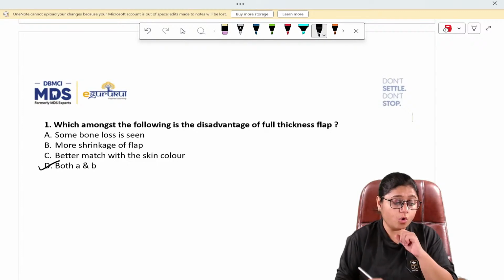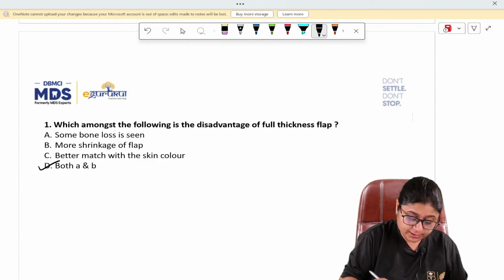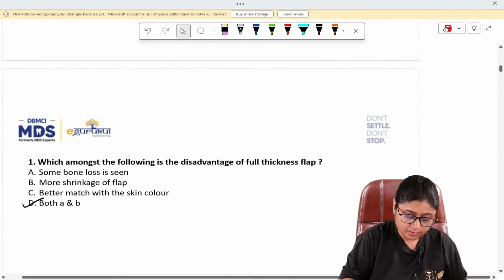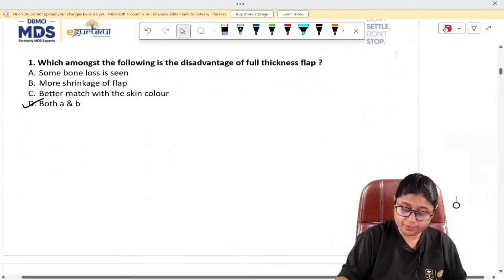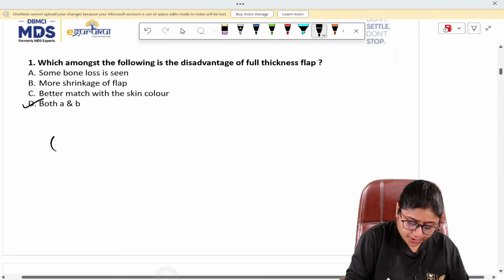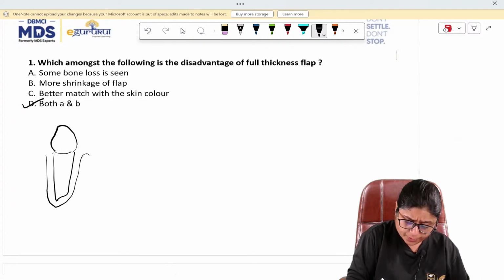Okay. So, a full thickness flap means if this is the tooth, and here there is bone.